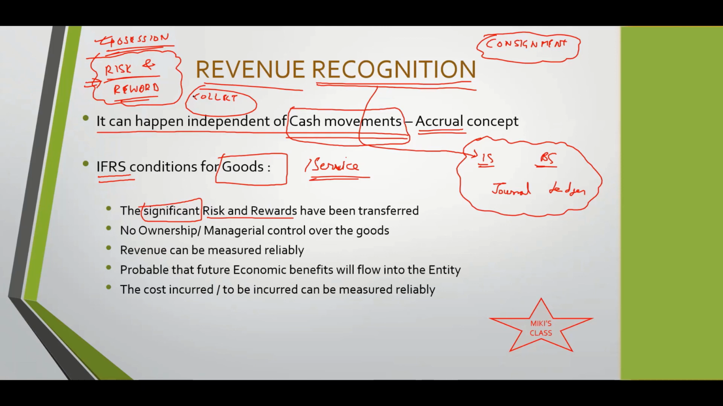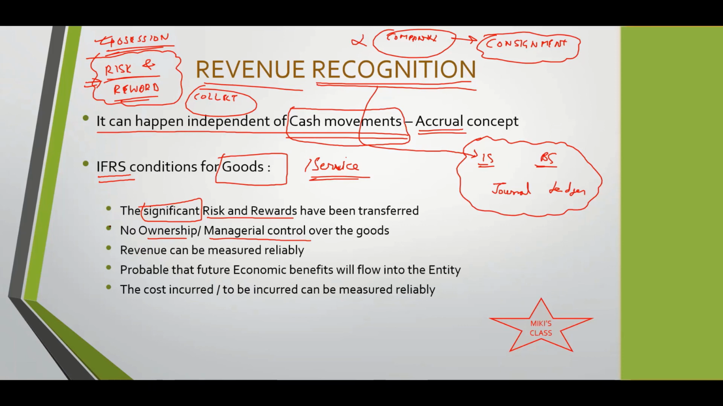Then, after you've shifted something, you should not have any ownership rights or managerial control over it. Let's say we discuss consignment. Though the company sent this to the wholesaler, it still owned it, right? It was saying it is still my goods. So it has managerial control or ownership. Then you cannot recognize the revenue in the income statement. By just sending a consignment to someone, you cannot say, oh, I'll recognize it as revenue for the year. You cannot do that.